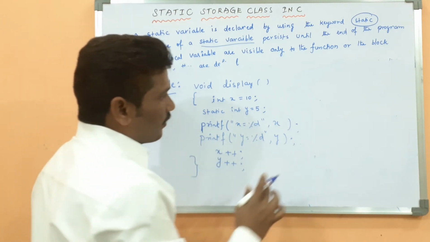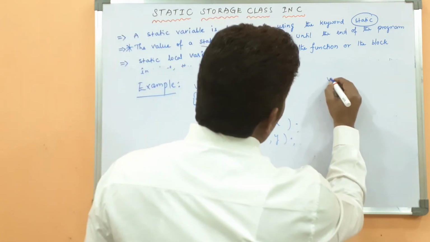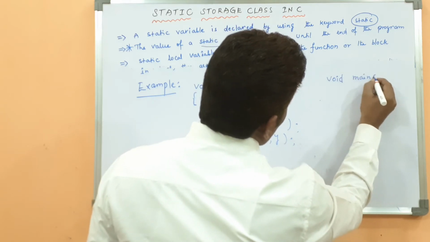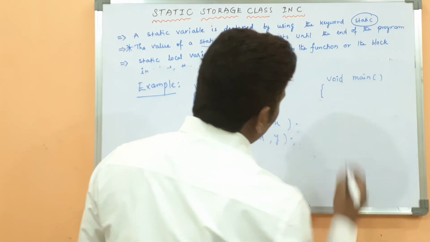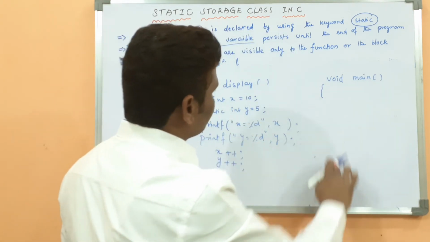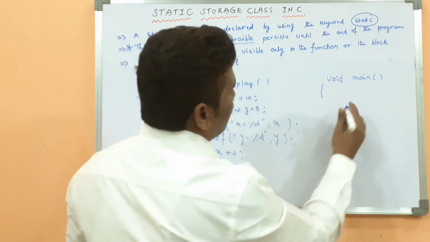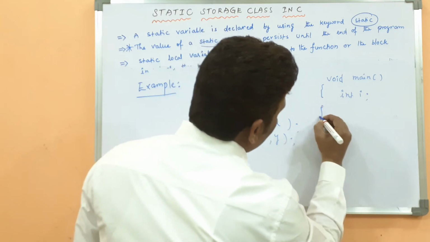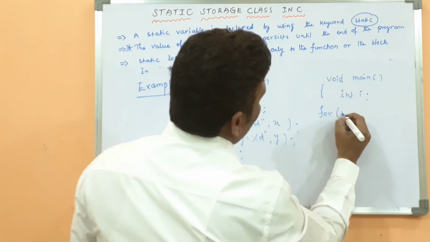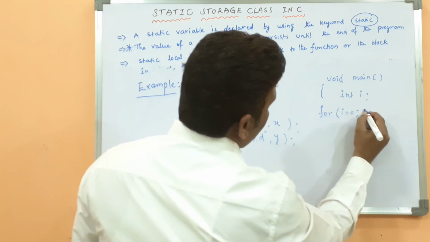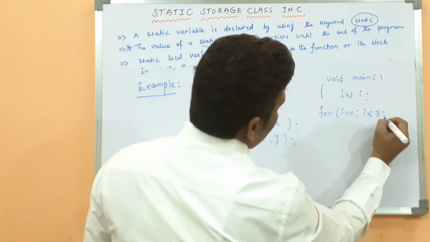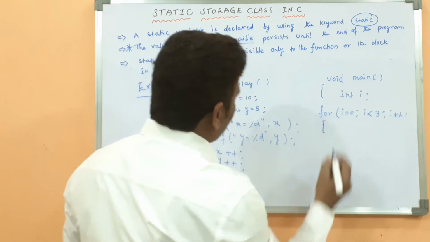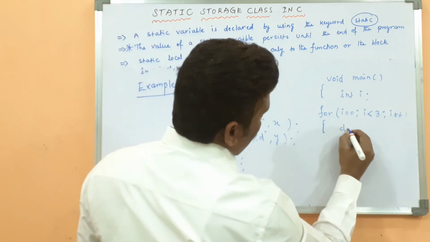Please listen carefully. Here void main, int i, for i equal to 0, i less than 3, i plus plus, then display.